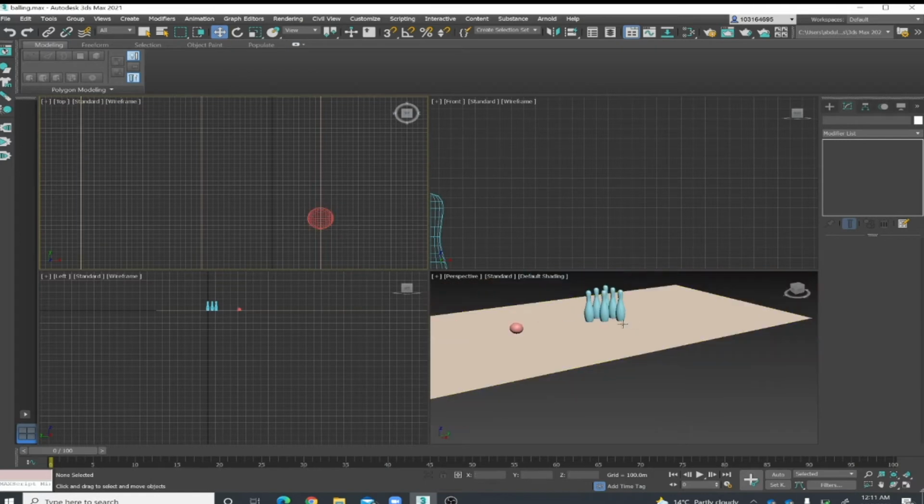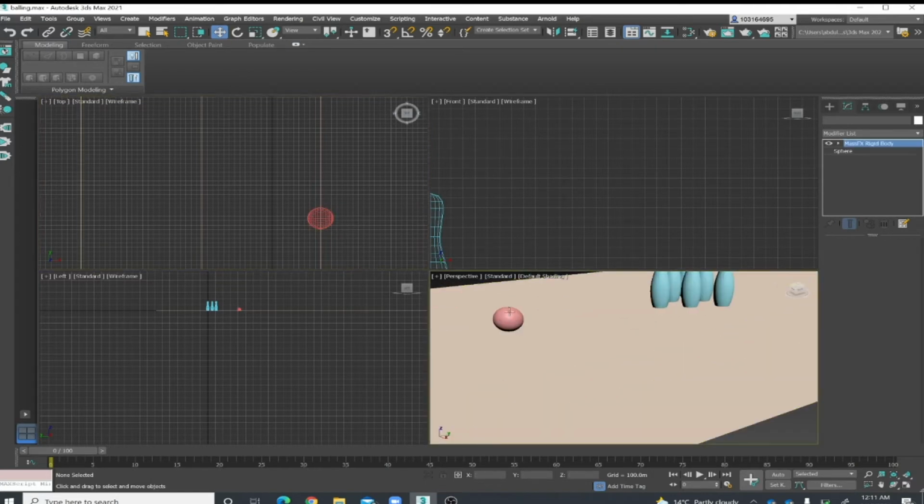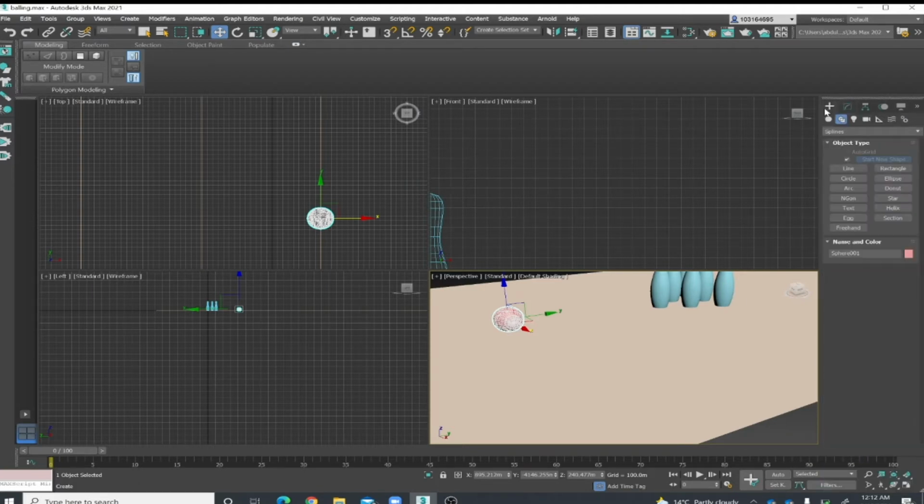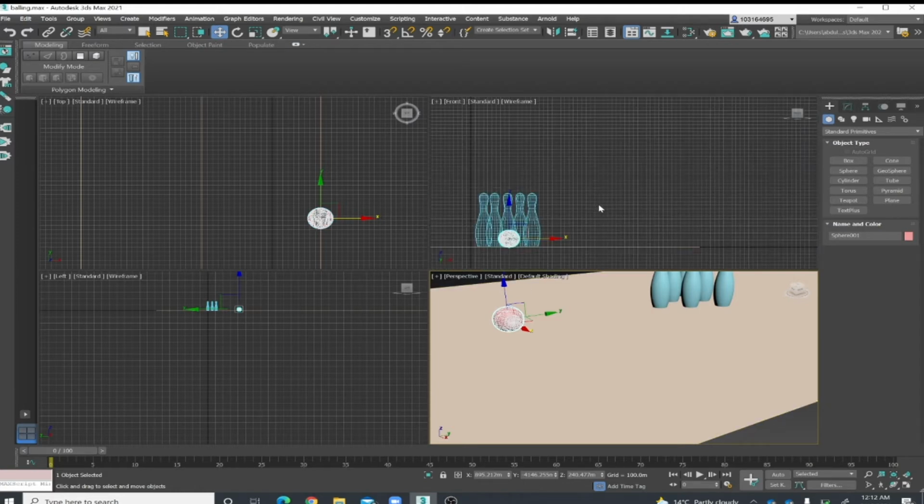and we will create a sphere just from modify, create, and shape, and create, modify, sphere.